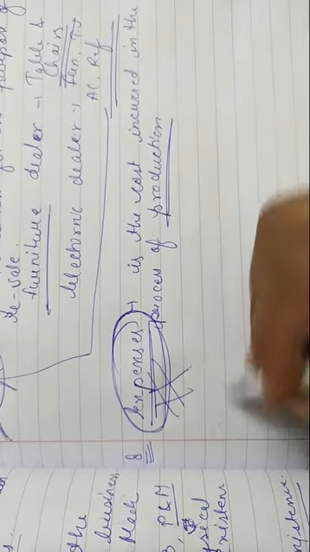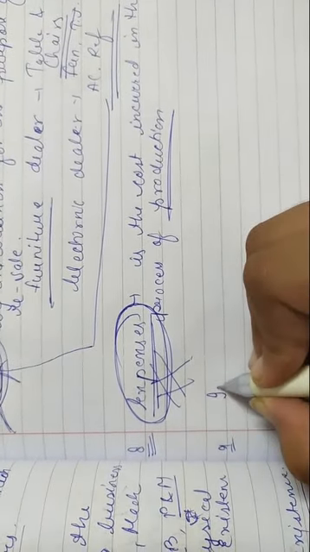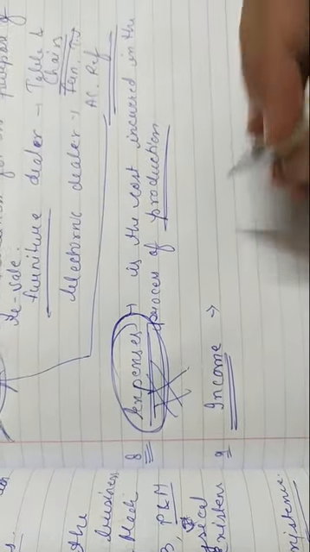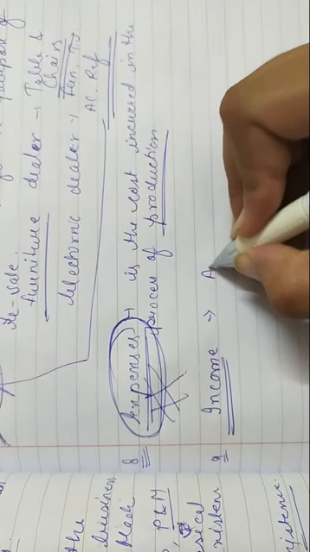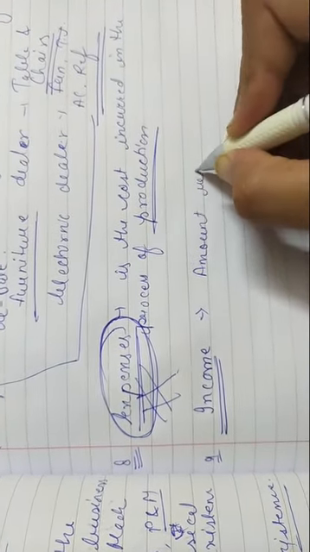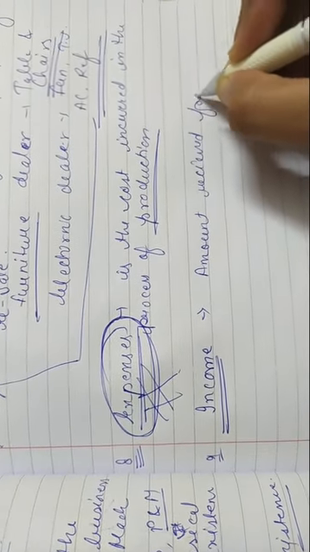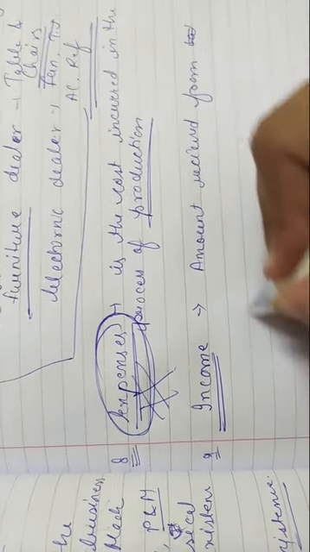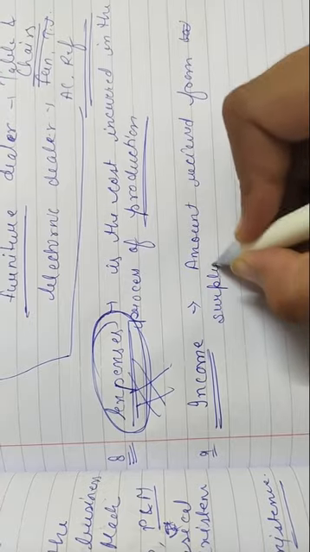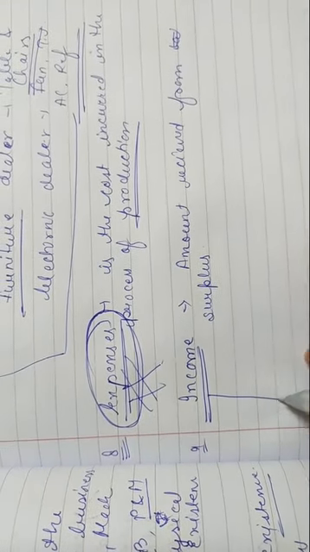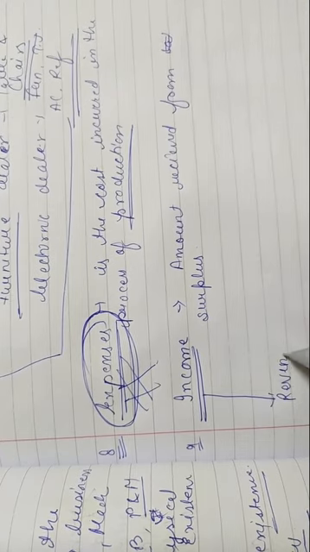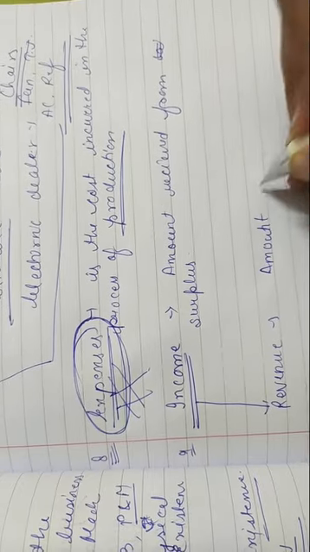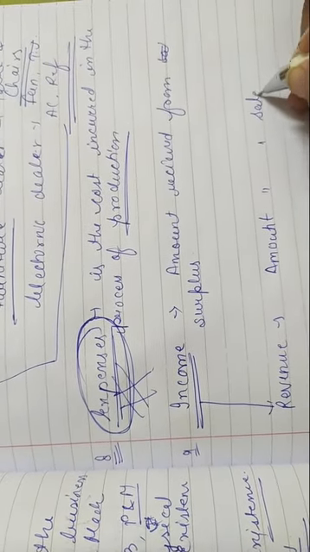Okay, after expense we come to the part that is income. So what is income? Income is that amount received from surplus. See students, before income we need to know what is revenue. Revenue is that amount which we received from sale of our goods.